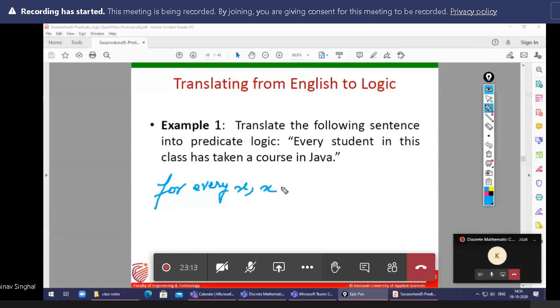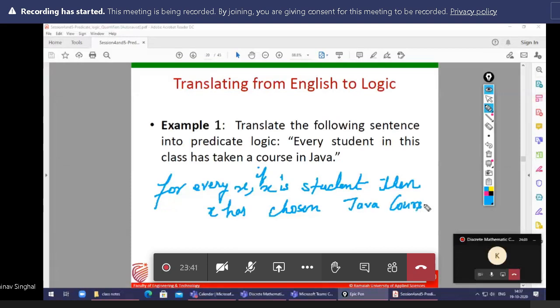Here is written: every student in this class has taken a course in Java. So if x is a student, then x has chosen a Java course. So this is the rephrase.